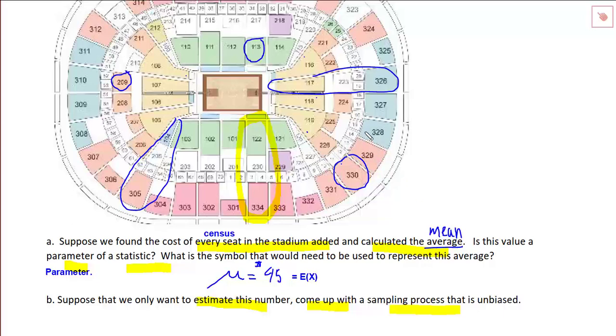Suppose I show up to my seat here, and I just ask the people around me, like, how much did your ticket cost? Well, this would be a convenient sample because this is not randomized. I just matter-of-factly start asking people around me because it's a convenient thing to do. But of course, this is not a good method, nor will it produce anything near what the actual average will be.